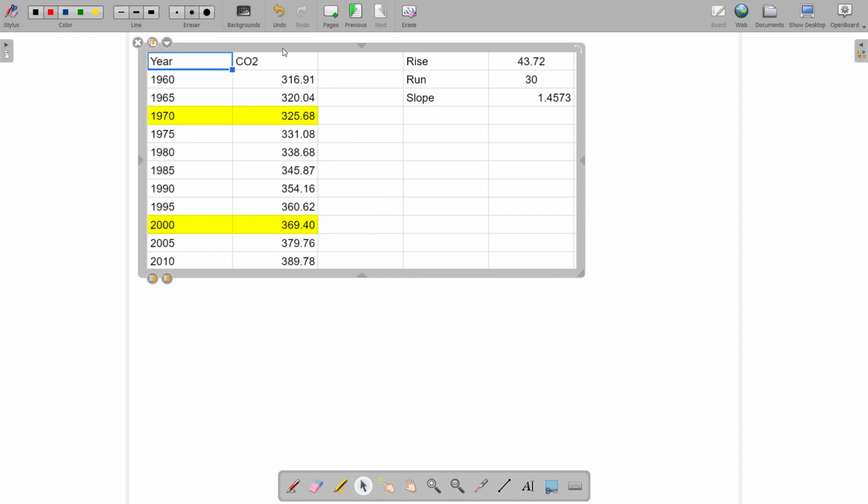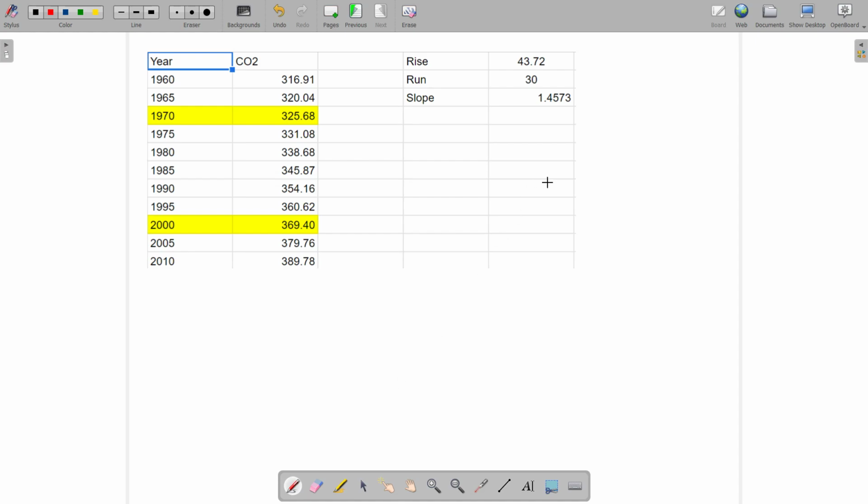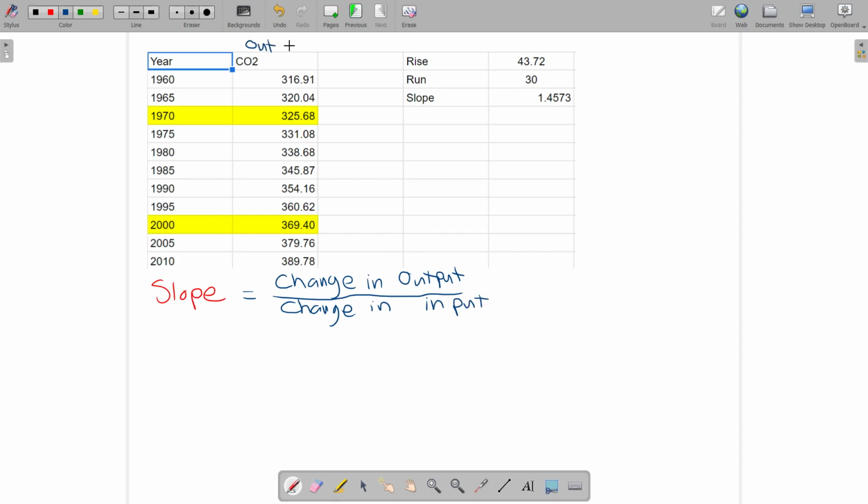Just a reminder about what I did here. I wanted to find the slope. Let's switch colors. The slope is always the change in your output divided by change in input. This is my output here, and this is my input there, so that's like our x and my y.